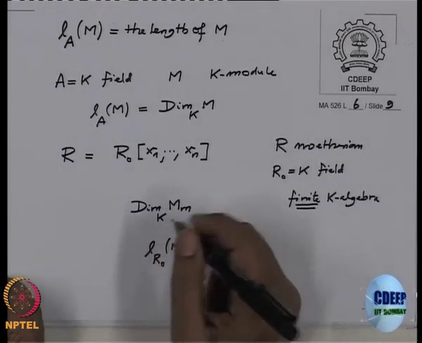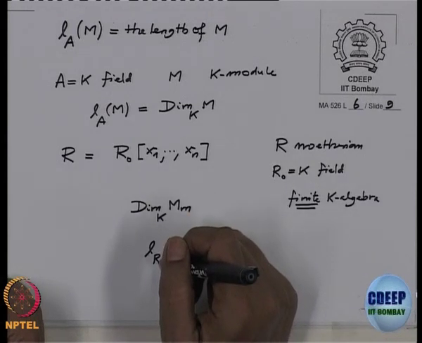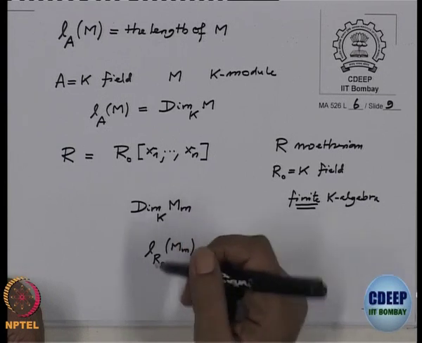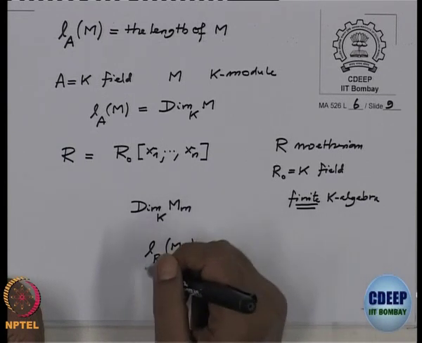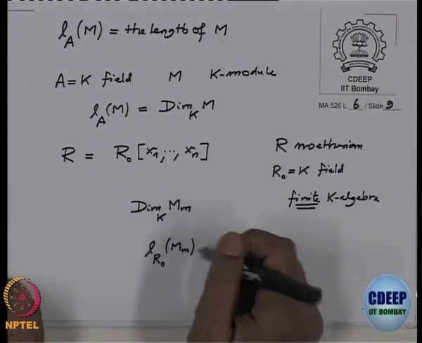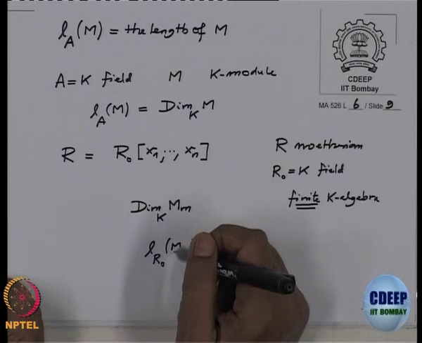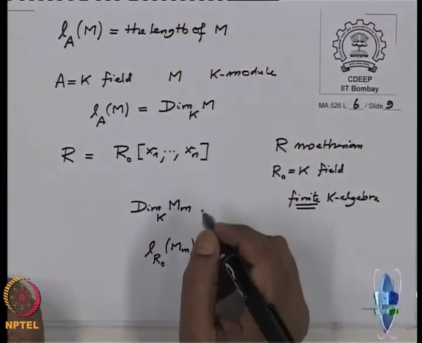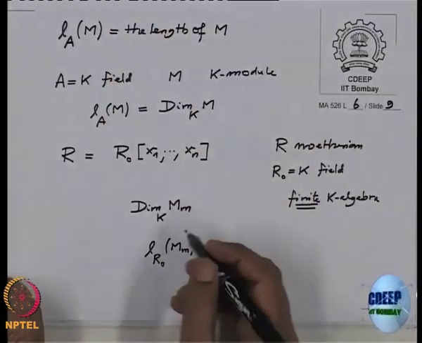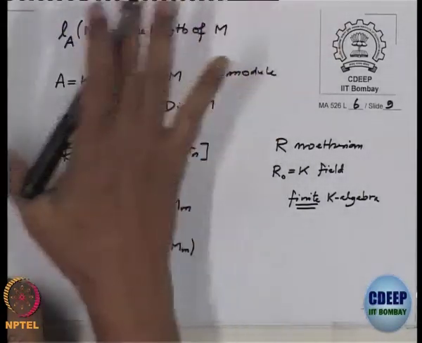This will make sense because this is a finitely generated module and R naught is an Artinian ring, and therefore it is Noetherian and also Artinian. In the above theorem, only in the definition we will have to replace dimension by this length, and all the induction and everything else will go through in the calculation.